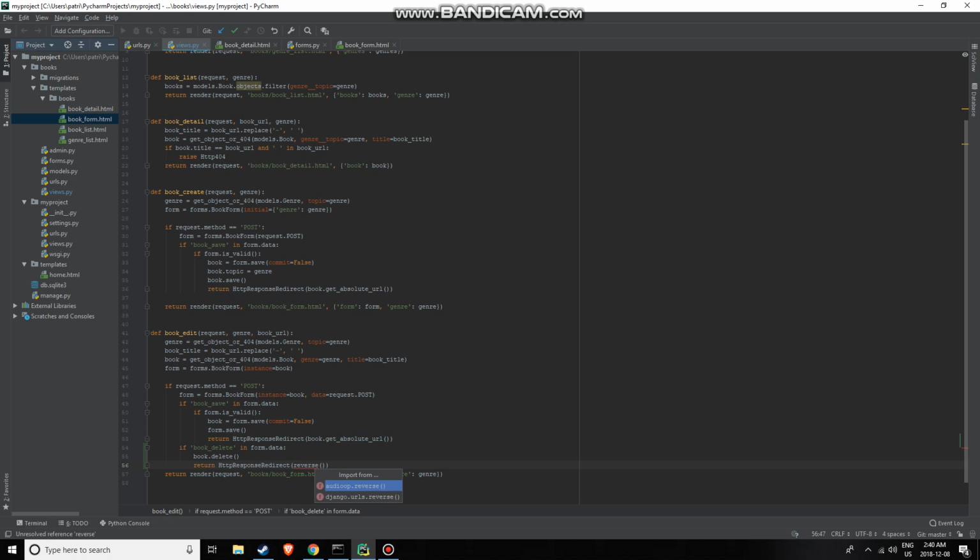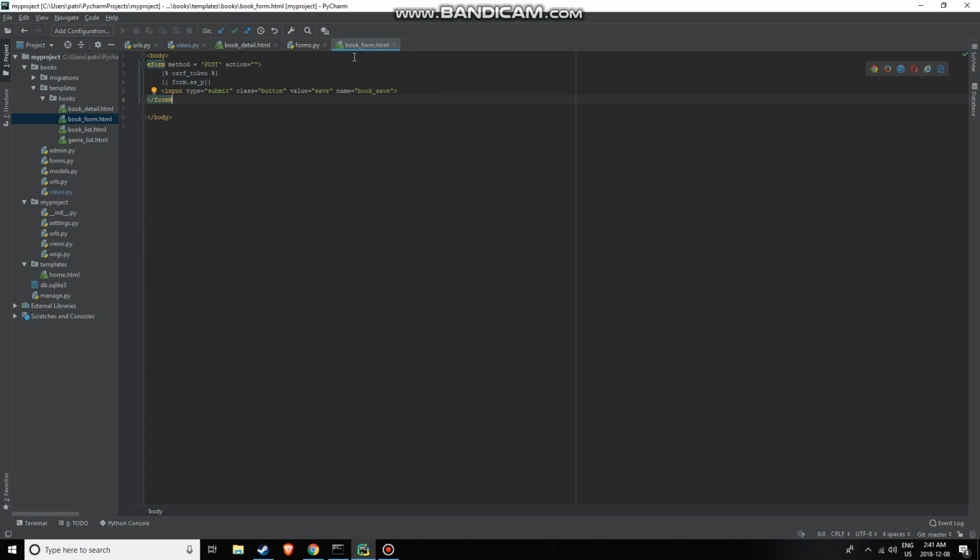So yeah, I'll have to import that, and that's going to be from the Django URLs. And the arguments, we're just going to pass in the namespace and the URL we want. So this is going to be book list. And then you just have to pass in the kwargs as a dict. So genre is genre. That's all we need for that. So to add the delete functionality, it's just these 3 lines there. And now the only other thing is we have to upgrade our form to be able to handle that.